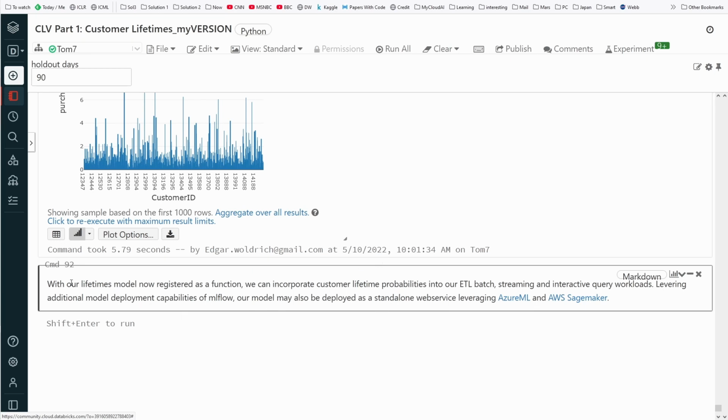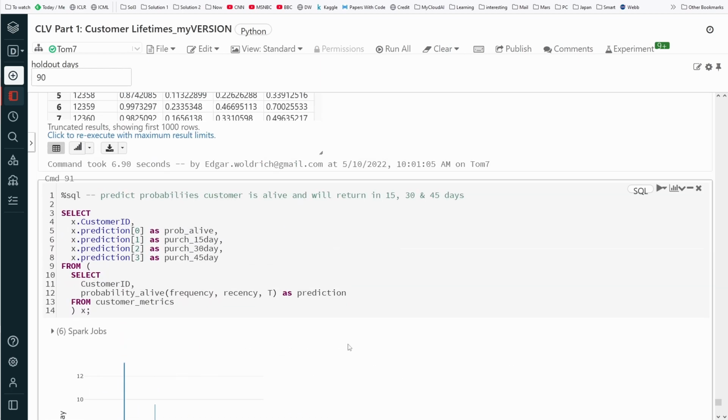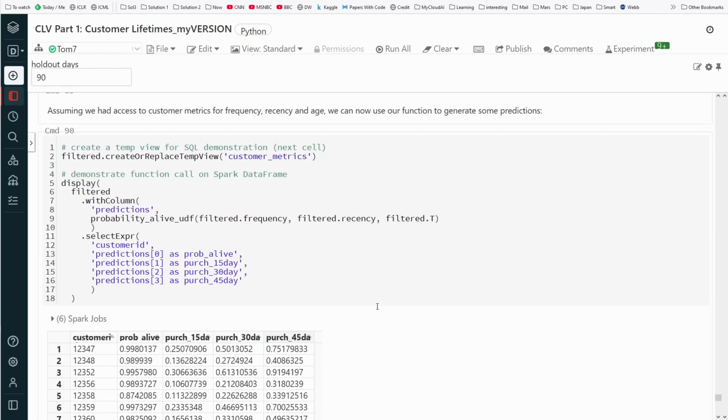And now the last part. With our lifetimes model now registered as a function, we can incorporate customer lifetime probabilities into our ETL batch, streaming, or interactive query workloads. It may also be deployed as standalone web services, leveraging Azure Machine Learning or AWS SageMaker, whatever you prefer. This is customer lifetime. We have it, MLFlow as a function.